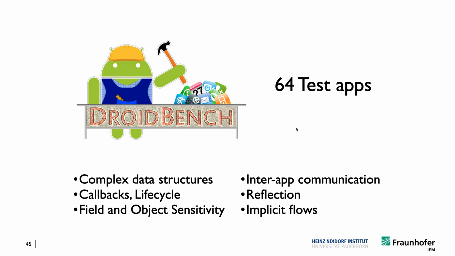I think that's one of the reasons why the FlowDroid paper has been so successful. And over the years, we and others have contributed further test apps so that we have significantly raised the bar for FlowDroid itself, but also for other tools.